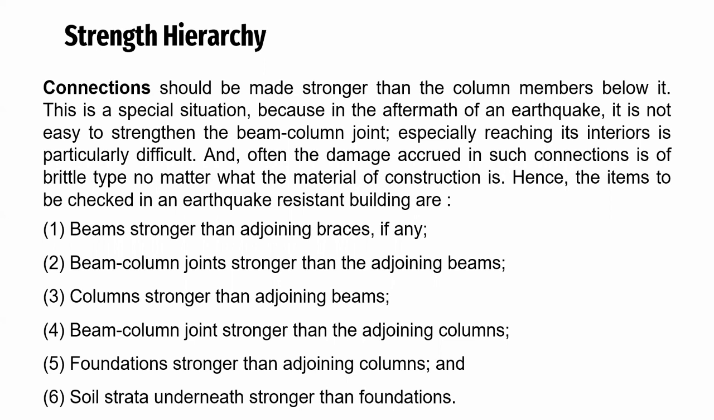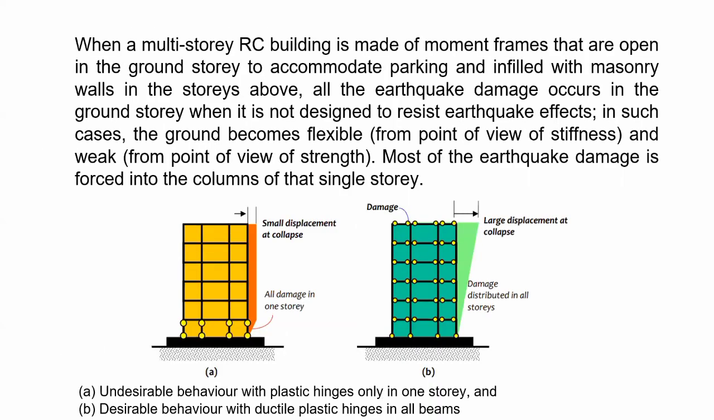Hence, the items to be checked in an earthquake resistant building are: first, beams stronger than adjoining braces, if any. Then second is the beam column joints stronger than the adjoining beams. Then third is the columns stronger than adjoining beams. Fourth is beam column joint stronger than the adjoining columns. Fifth, foundation stronger than adjoining columns. And last is the soil strata underneath stronger than foundations.